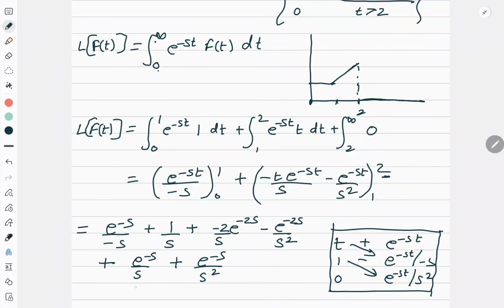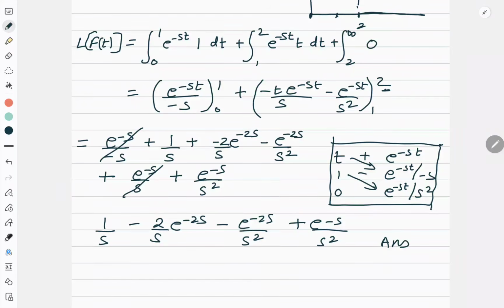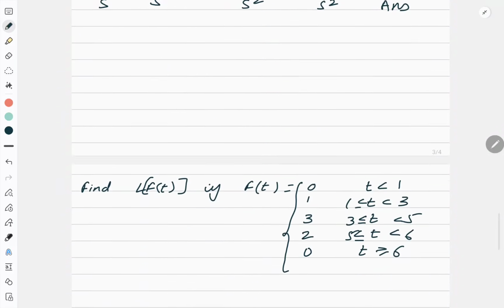Correct? Again if you observe, this term and this term are getting cancelled. Right? So what is the final answer? Final answer is 1 by s minus 2 by s e to the power minus 2s minus e to the power minus 2s upon s square plus e to the power minus s upon s square. So this is how you have to solve the Laplace transform. Correct? So this is my answer. Now let's move to the next question.